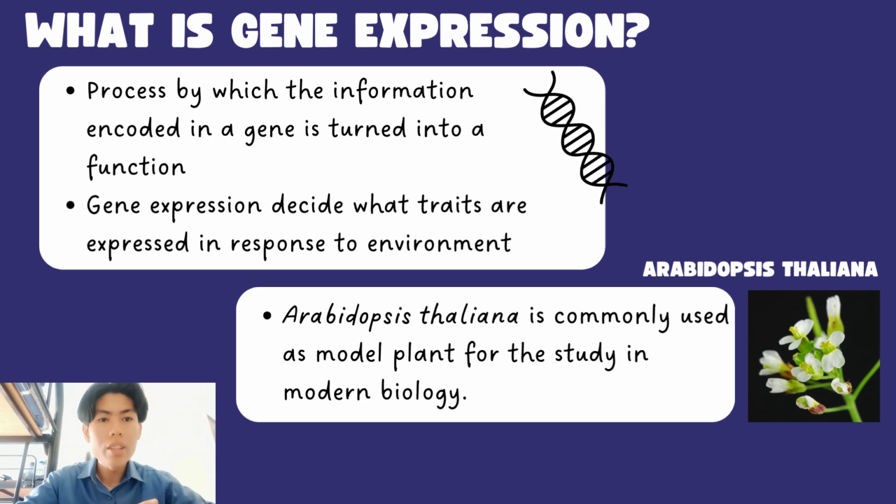Arabidopsis thaliana is commonly used as a model plant for the study of modern biology. Research using this plant model is fast as this plant can develop in a short amount of time, from seed to a plant bearing mature seeds in as few as 6 weeks, depending on growth conditions.